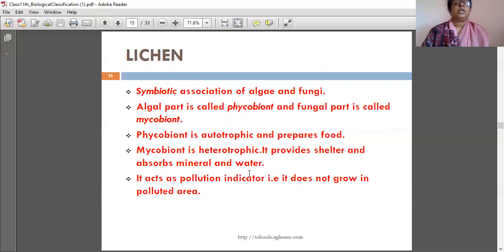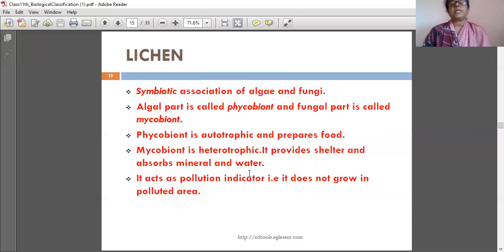Lichen is the symbiotic association of algae and fungi. The algal part is called phycobiont and the fungal part is called mycobiont. As it is an association of two organisms, both of their body parts are there.